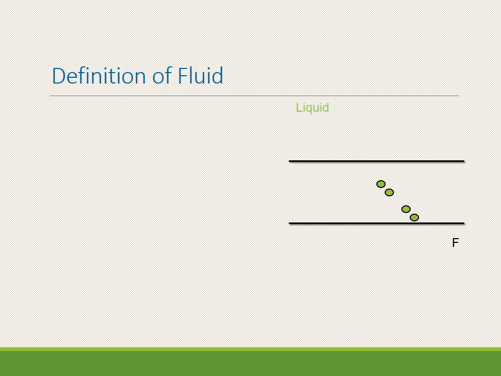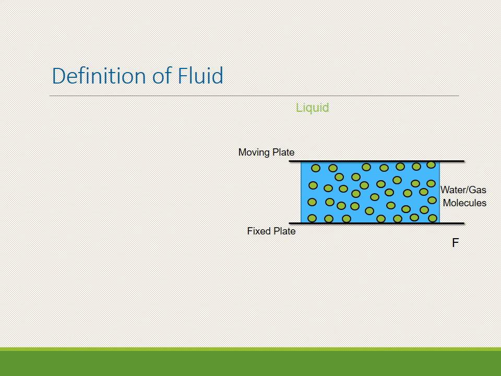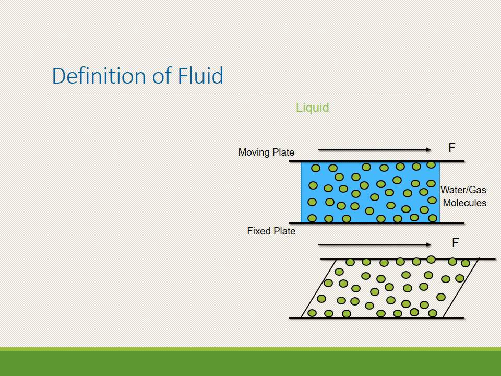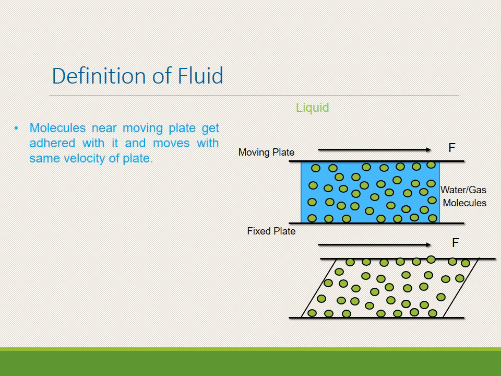Now talking about the fluid, we can see that there is a fixed plate and a moving plate, and the shear force is applied on the moving plate. The green circles are water molecules, and when you apply this shear force, what will happen? The molecules near the boundary of the moving plate will adhere to the moving plate and attain the moving plate's velocity.